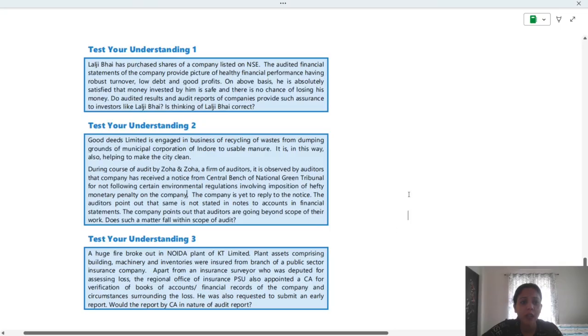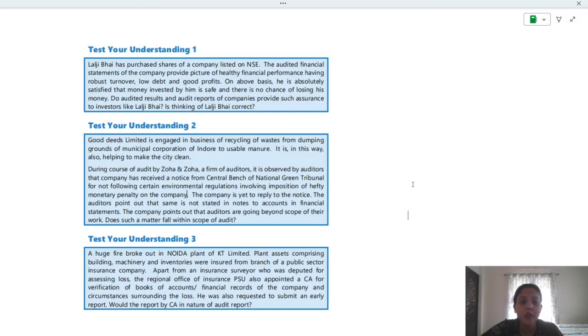That's the answer. Now coming to test your understanding 1. Lalji Bai has purchased shares of a company listed on NSE. The audited financial statements of the company provide a picture of healthy financial performance, having robust turnover, low debt and good profits. On the above basis, he is absolutely satisfied that the money invested by him is safe and there is no chance of losing his money. The audited results and audit reports of companies provide such assurance to investors like Lalji Bai.